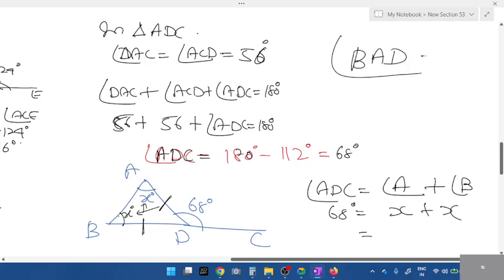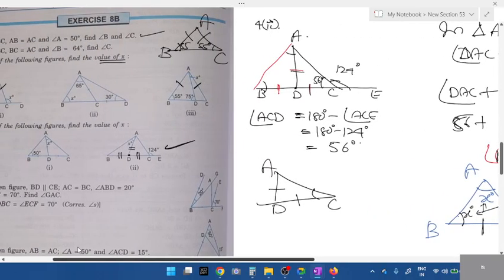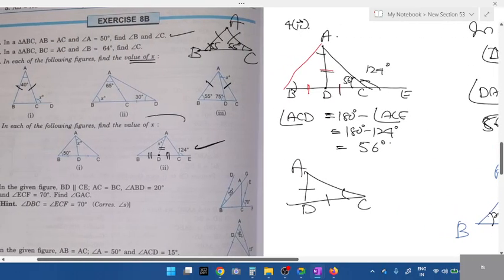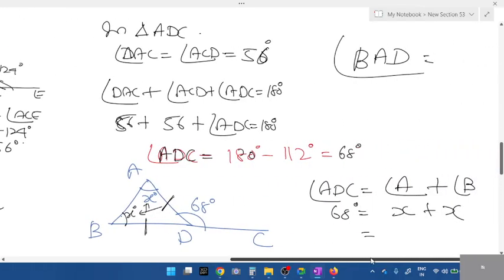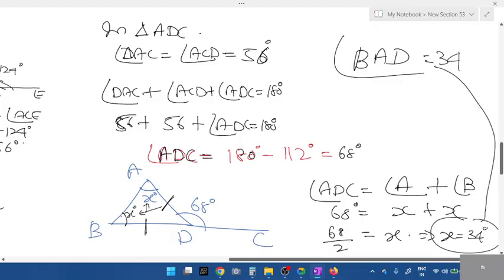Look at the diagram. Angle BAD is what we need to find. X plus X is 2X, so 68 divided by 2 is X. What is the X value? X is equal to 34.